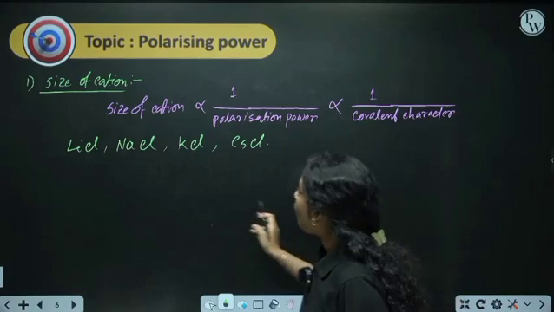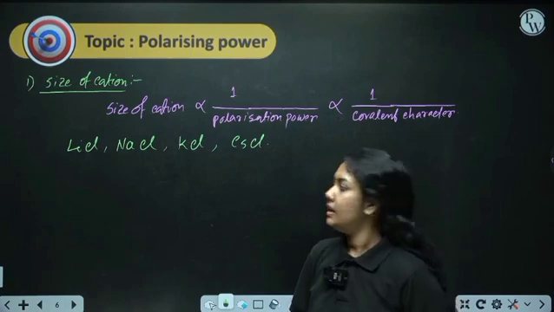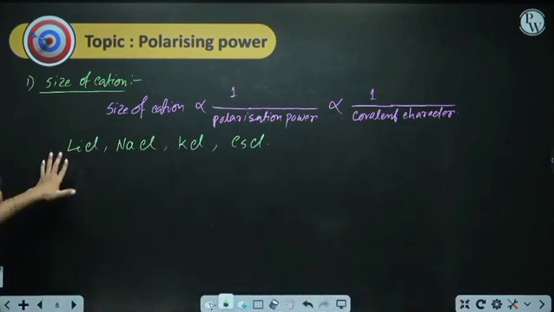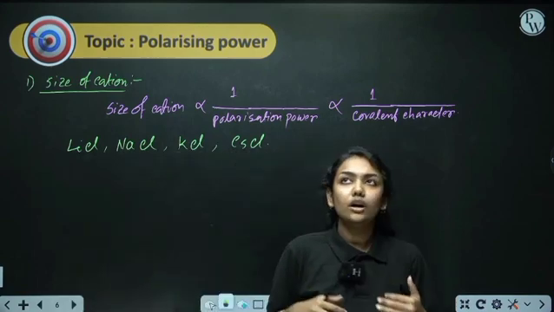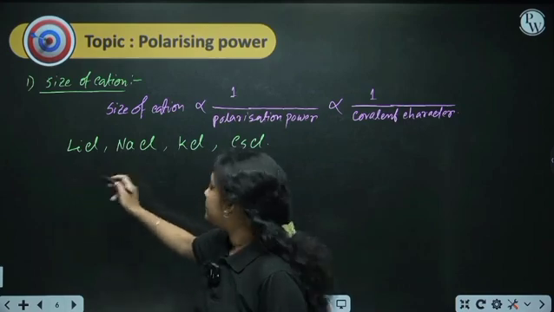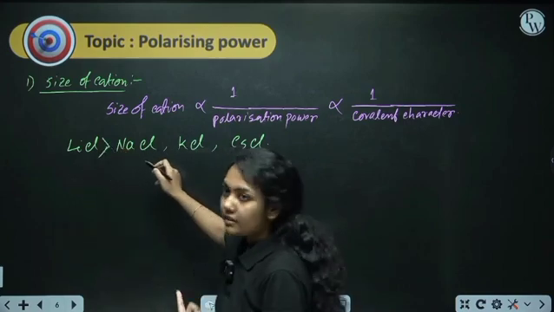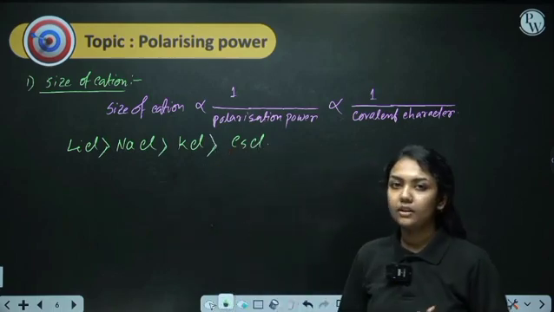So can you please tell me the order of the covalent character? Lithium has a smaller size, so it has more ability to attract the electron cloud to itself, so it has more covalent character. Then sodium, then potassium, then cesium, right?